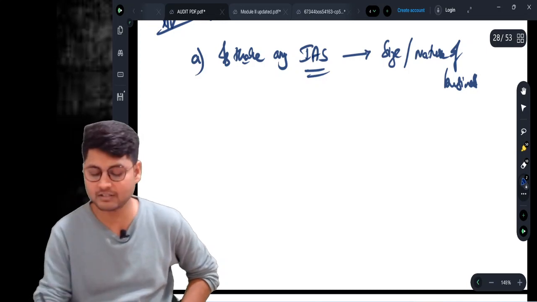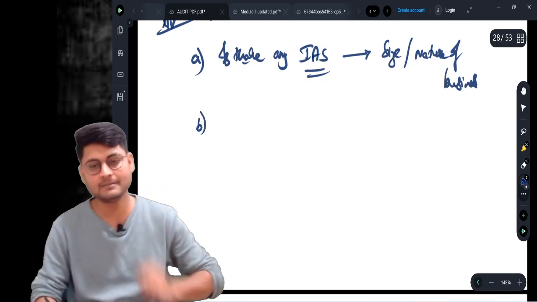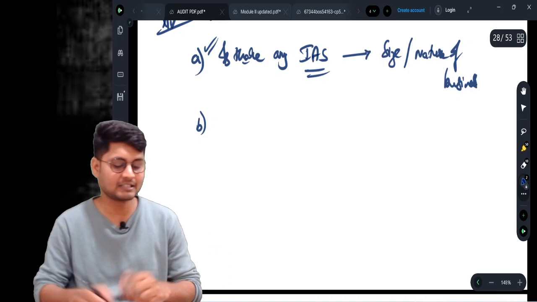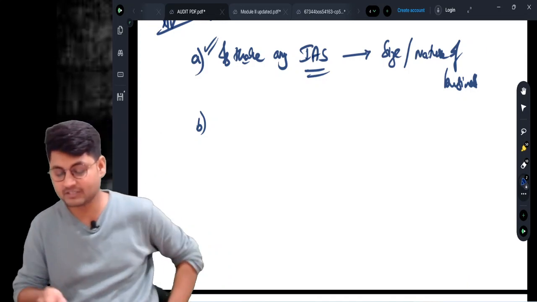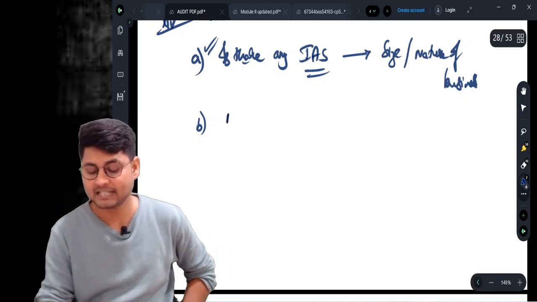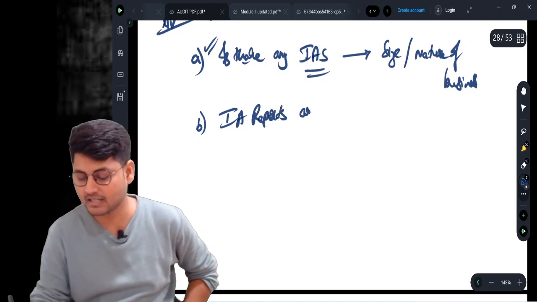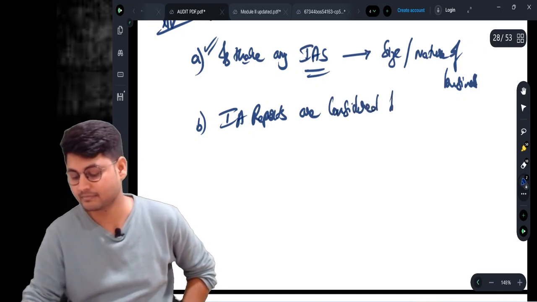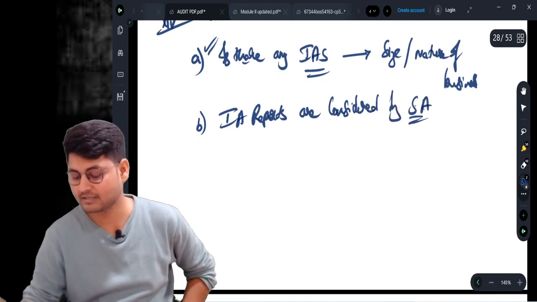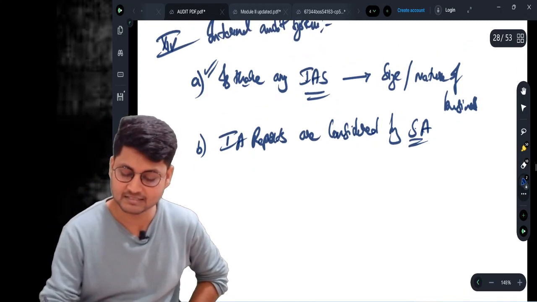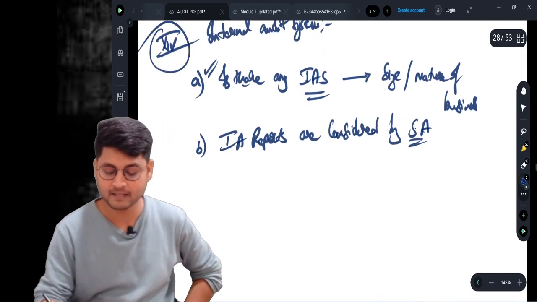If there is any internal audit system, then come to subclause B. See, if A is not satisfied, then there won't be any clause B, right? Because if there is an internal audit system, only then do we ask whether the internal audit reports are considered by the statutory auditor or not. Okay, this is clause number 14.